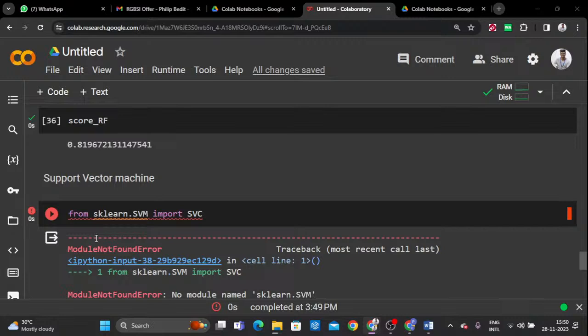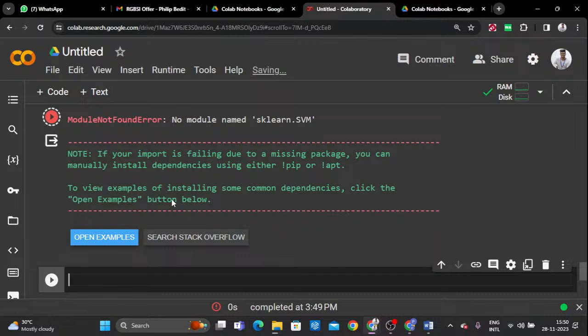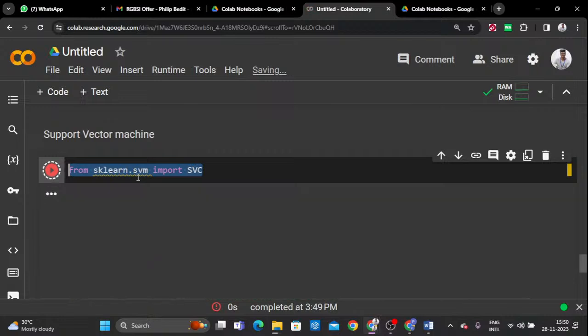Did anyone find any mistake in this? Please give the reply in the chat box, guys. Please give the replies in the chat box. I imported correctly. Okay, fine, we'll see. Maybe I made a mistake. We'll try that. The network is actually very slow, so maybe it's taking time. Right now we can see this one. I imported it very correctly, I thought. We'll see.